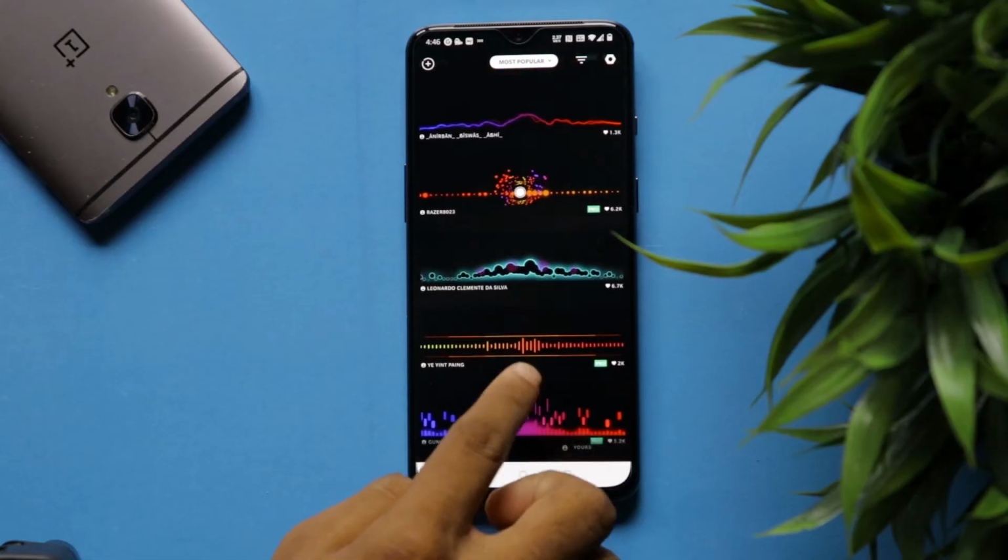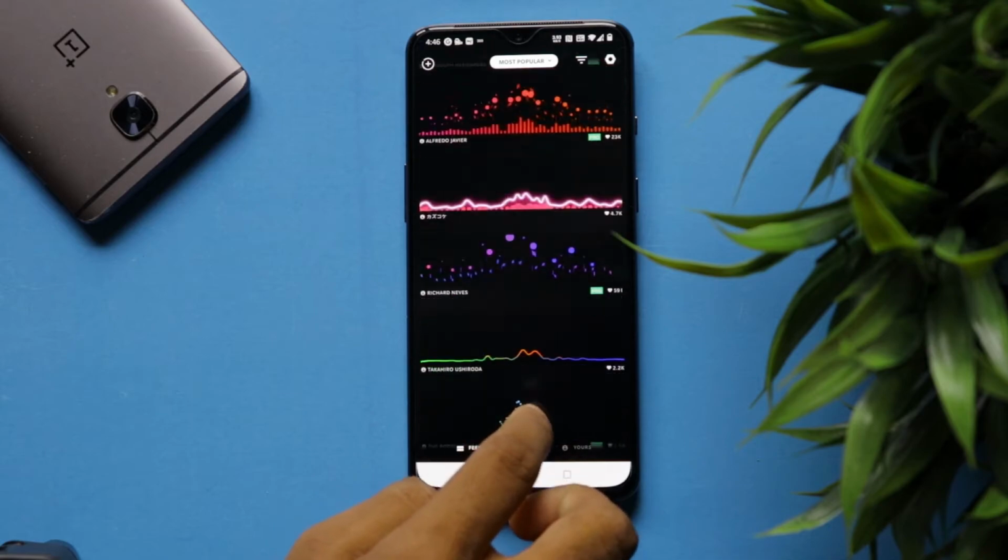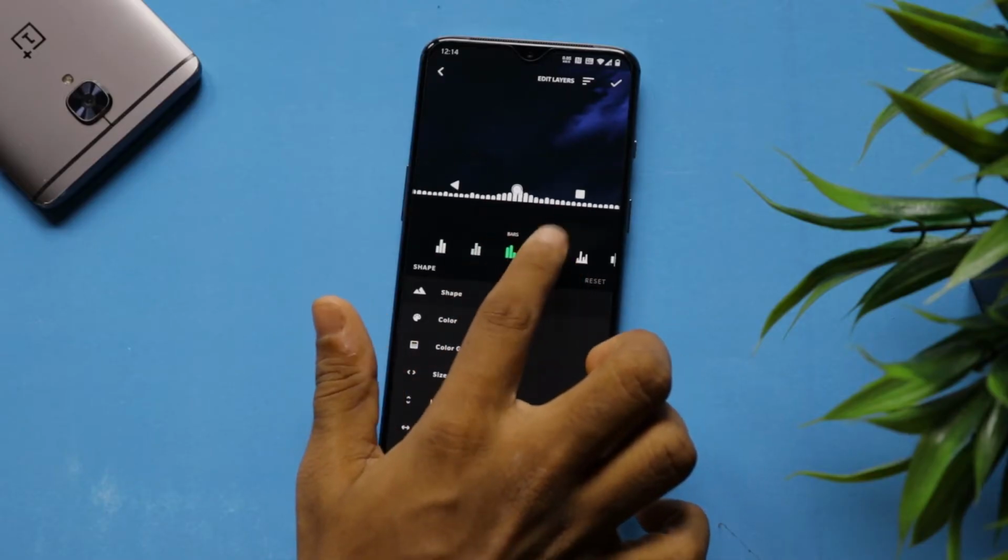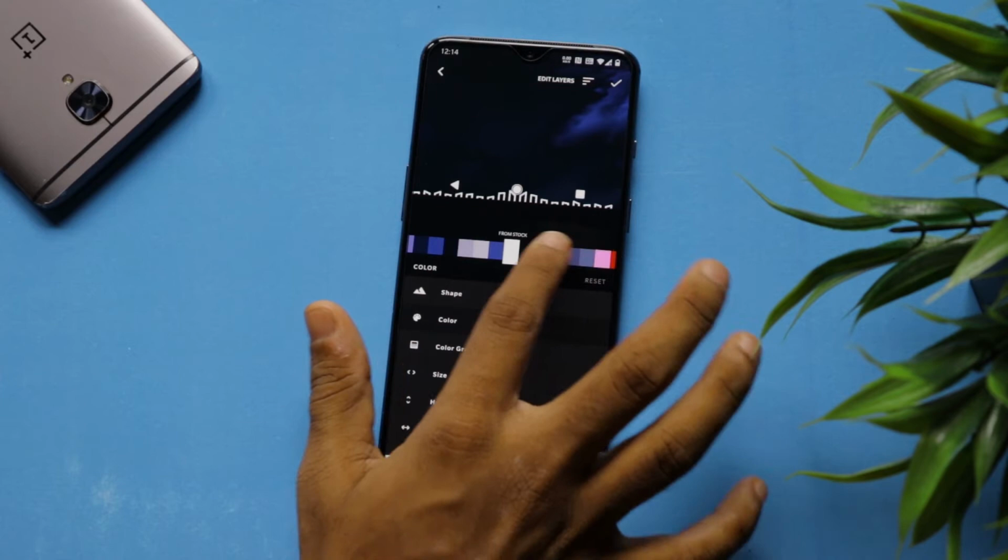It also has a lot of themes to select from, and the cherry on top is you can even create one according to your liking. Cool, right?